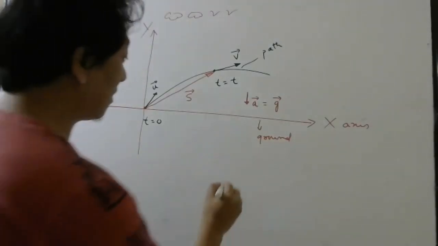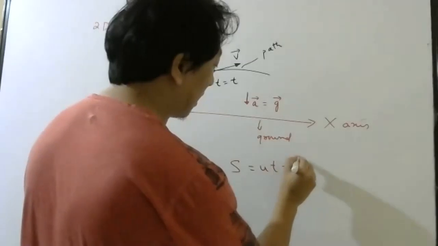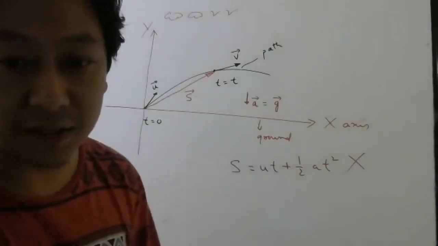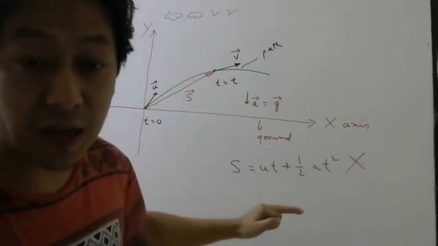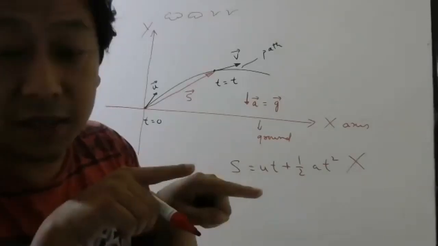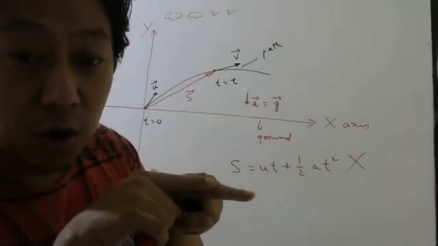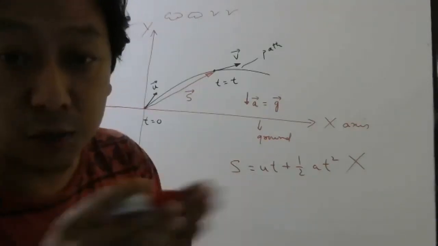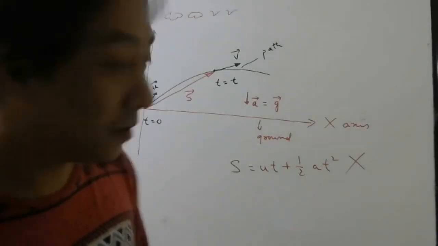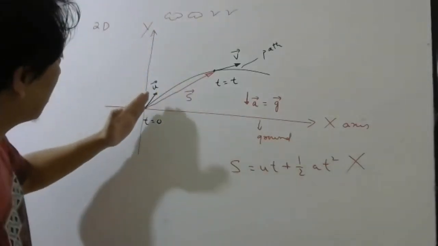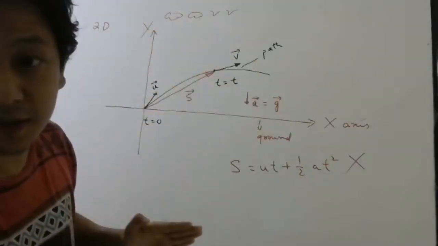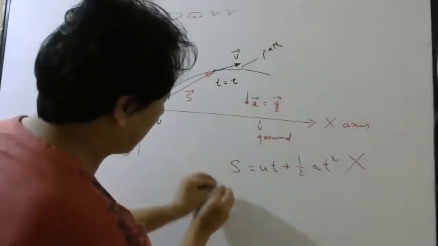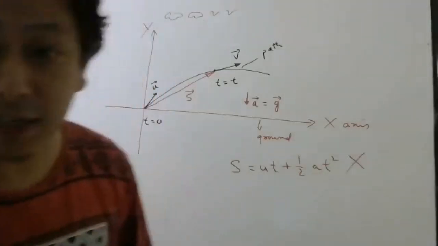So now you cannot write directly s equal to ut plus half at square. You cannot write like this. Why, sir, can we not write like this? Because how did we write this? We wrote this after seeing all of them are in the same direction. In one dimensional motion, all of them are in the same direction. So everywhere there was i cap, i cap, i cap. So I took i cap common and cancelled it. Right? But now we cannot say that. I cannot say this is along the x-axis. Yes or no, students? So now you cannot directly put the values here. So this equation we cannot use directly.